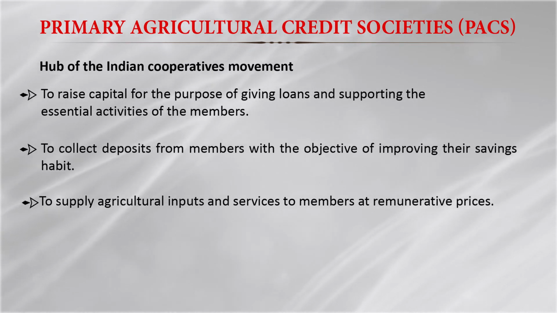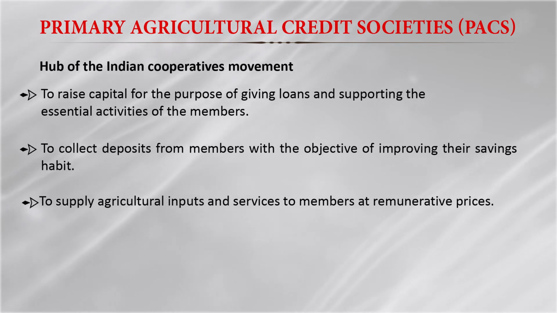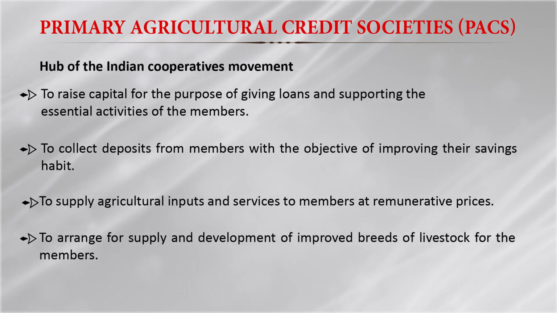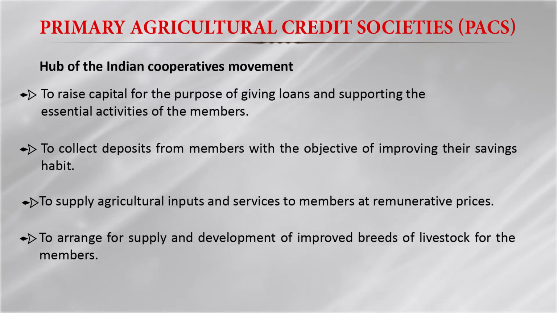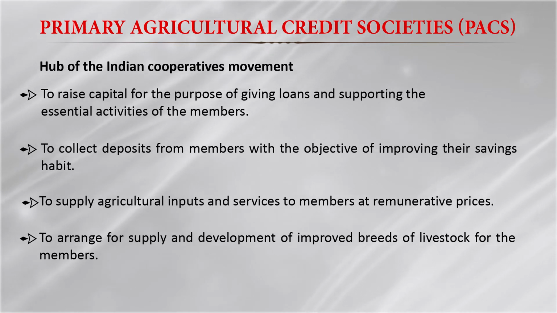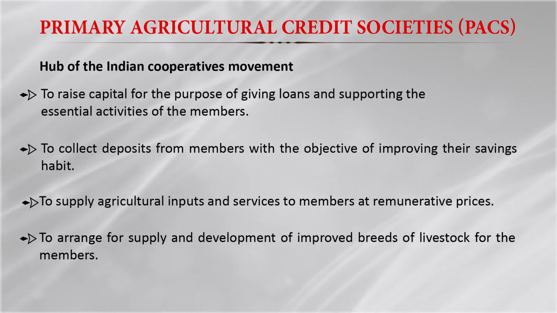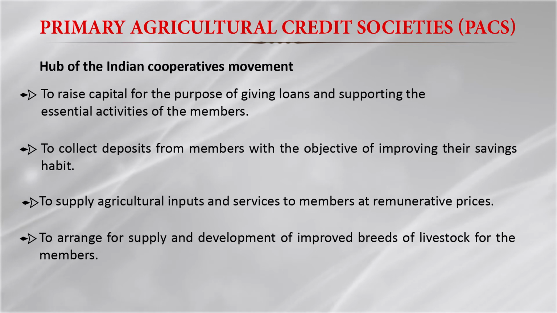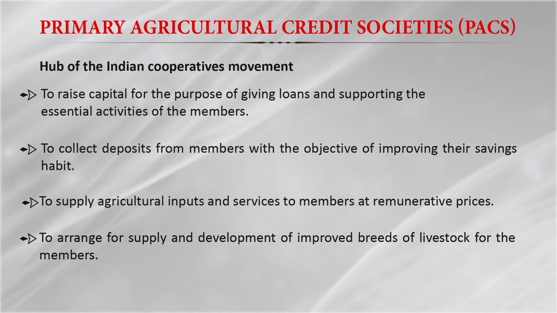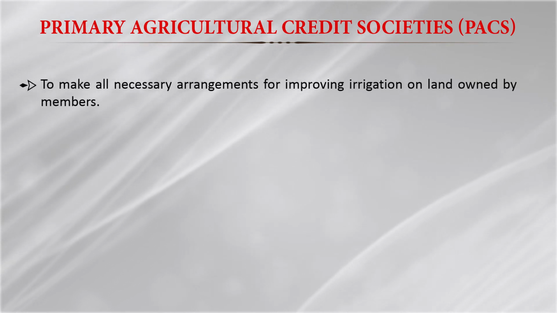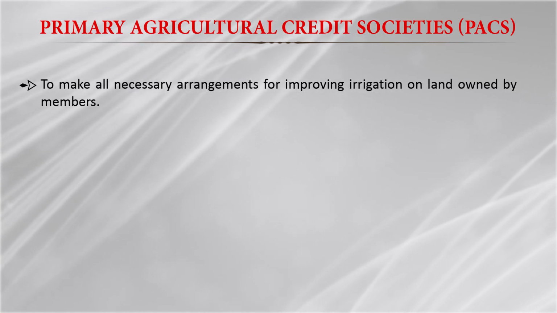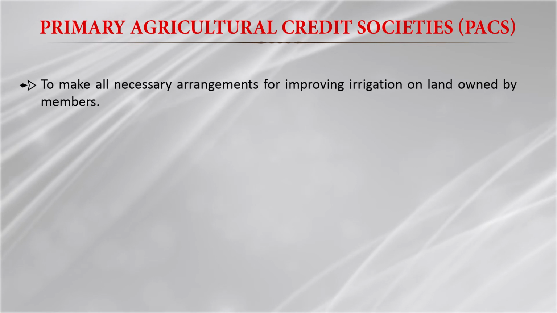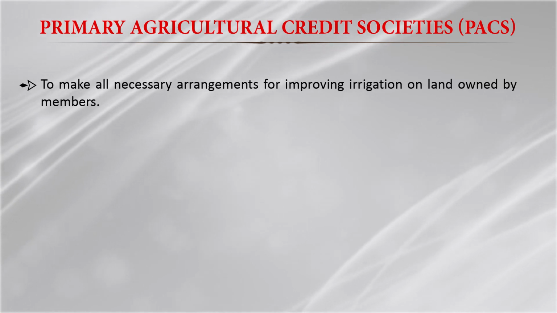the primary agricultural credit cooperative societies. They also arrange the supply and development of improved breeds of livestock for the members. So they also work in the area of animal husbandry, providing improved breeds and supporting different activities for animal husbandry. And this primary agricultural credit cooperative society also makes arrangements for improving irrigation on the land owned by the members.